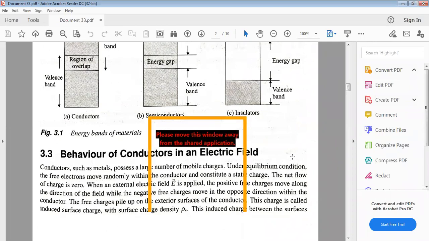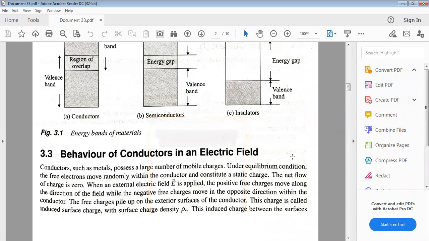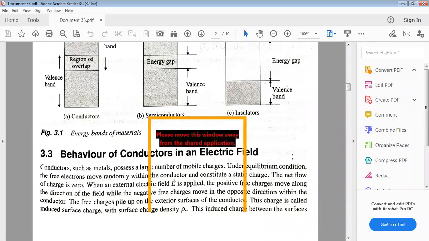See here the behavior of conductors in an electric field. How do conductors behave in the presence of an electric field? Conductors such as metals possess a large number of mobile charges, meaning charge-carrying conductors. Under equilibrium condition, the free electrons move randomly within the conductor, as you already know, and constitute static charge. The net flow of charge is zero, and the net displacement, not the distance, traveled by each electron is zero.